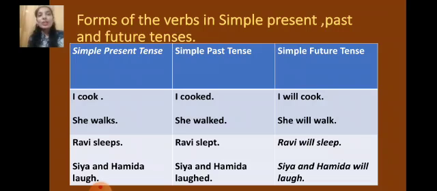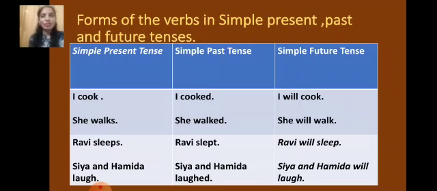Correct? She walked. For all the subjects, we have V2 only for simple past tense, actions which are over in the past. She will walk. Correct? Ravi sleeps. Ravi is singular. She or he sleeps. S is used with a singular subject along with the base verb. Ravi slept. What is the past form of sleep? Slept. Okay. Ravi will sleep.